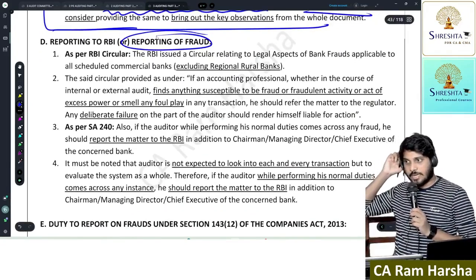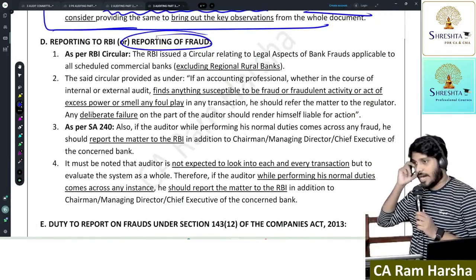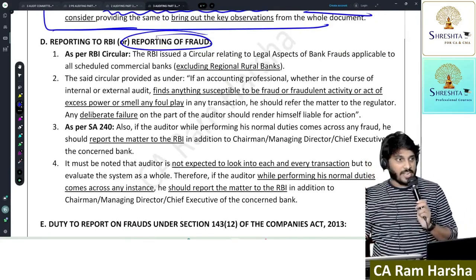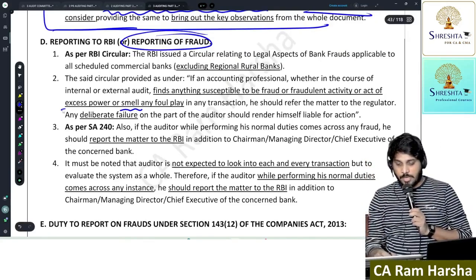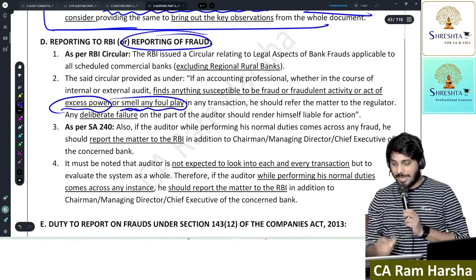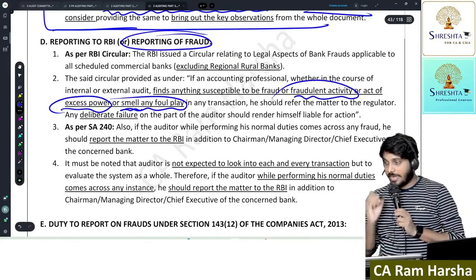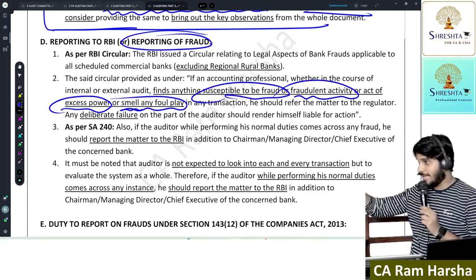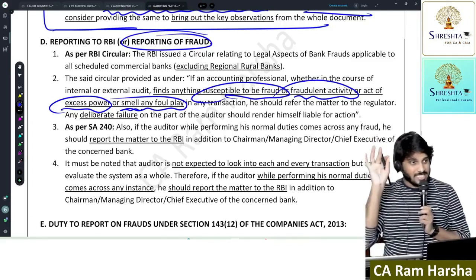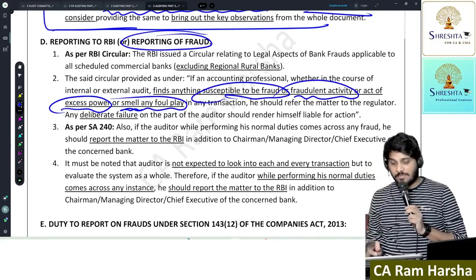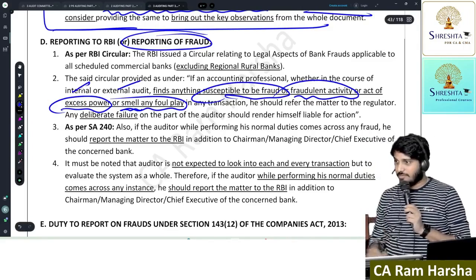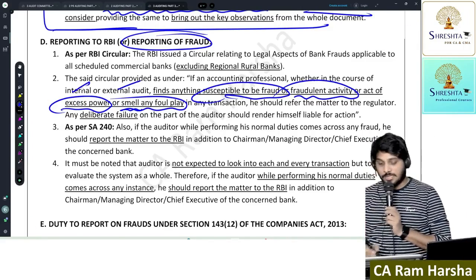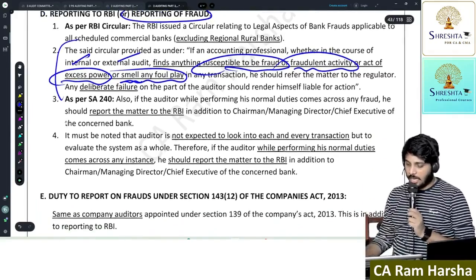The auditor of a bank has to give a report to RBI in case you find an act of excess power, or if you smell any foul play, or if you find any fraudulent activity, or if you suspect any fraud, you need to immediately report to RBI. This requirement is not only applicable for the statutory auditor, but also applicable for the internal auditor. This is as per a circular given by RBI.